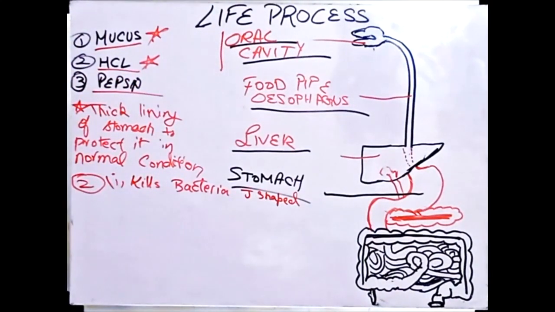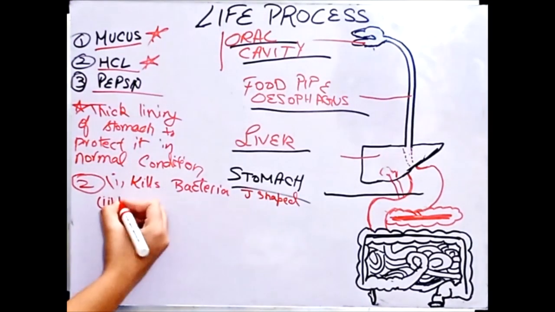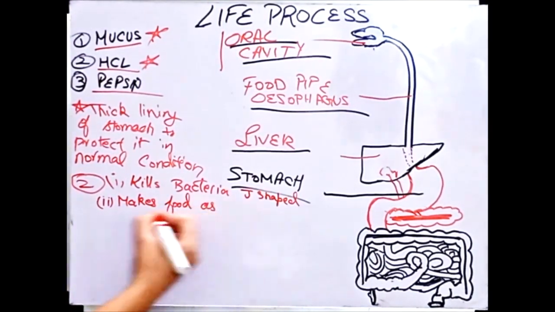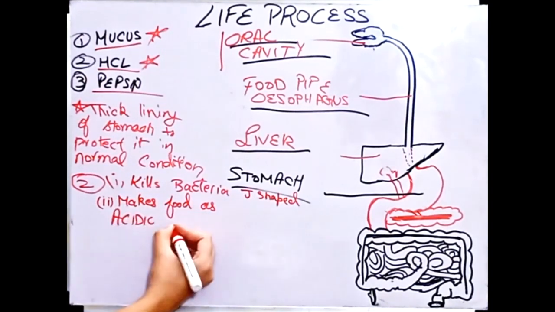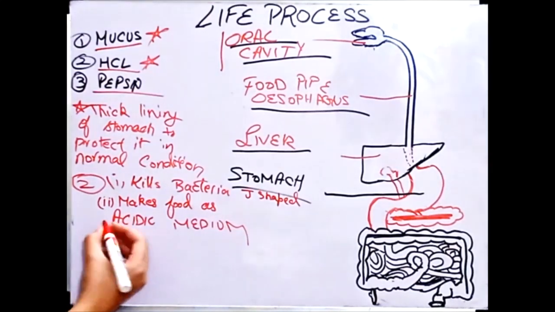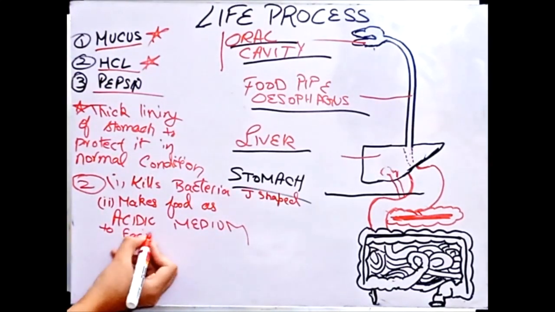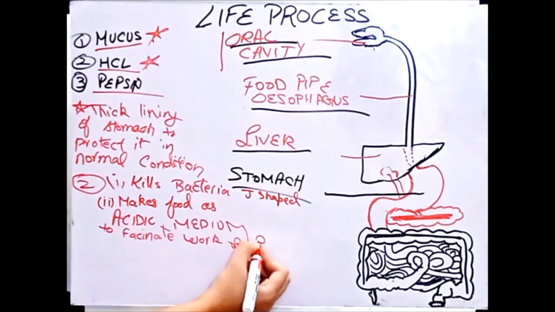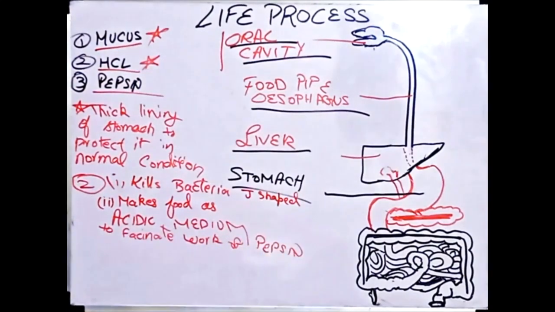So first, it kills bacteria. Second, makes food an acidic medium, to facilitate work of pepsin. Pepsin के काम को easy करने के लिए HCl है. Now you will say HCl will ease the work of pepsin.